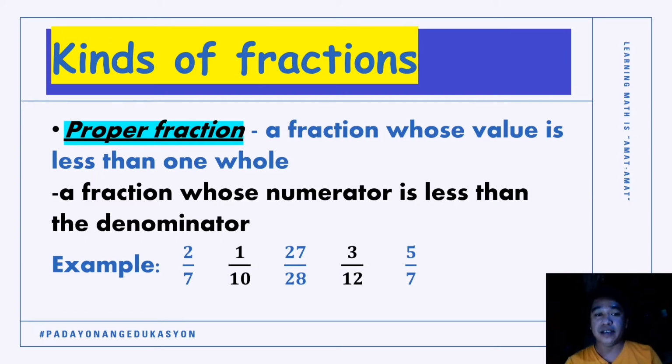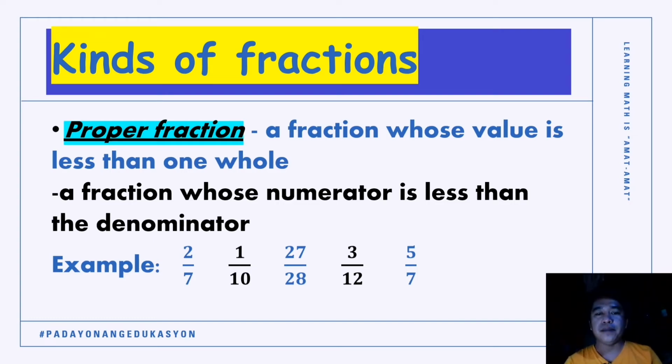So is this an example of a proper fraction? So the answer is yes, because 27 is less than 28. So therefore, 27/28 is an example of a proper fraction. The next example there is 3/12. Okay, 3 is less than 12. Therefore, 3/12 is an example of a proper fraction.